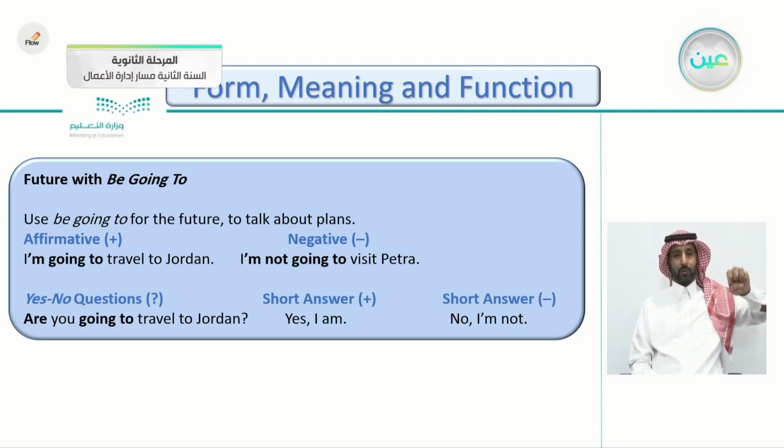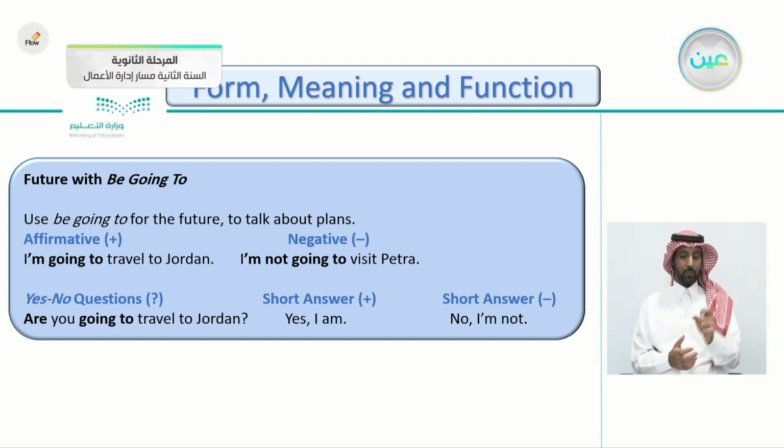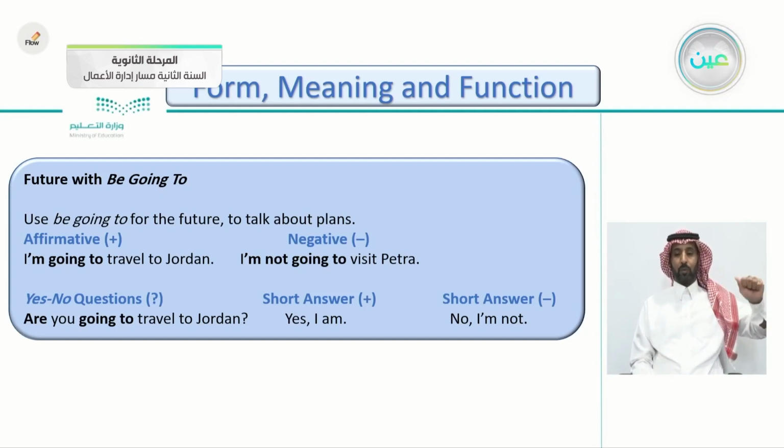You put the word not before the verb going. You can use it also in a question as a yes-no question. As always, you begin with the auxiliary verb. Are you going to travel to Jordan? You begin with the auxiliary verb, or verb to be here, are. Then you put the subject, you. Then going to travel to Jordan. Of course, for the short answers, if it's affirmative you say, yes, I am, or negative, no, I'm not. So this is an easy lesson, but you have to pay attention to it.